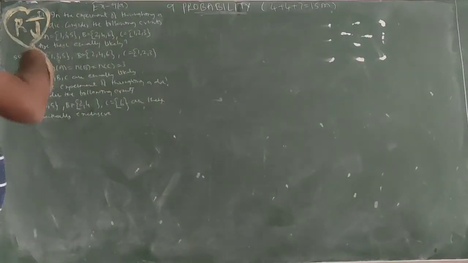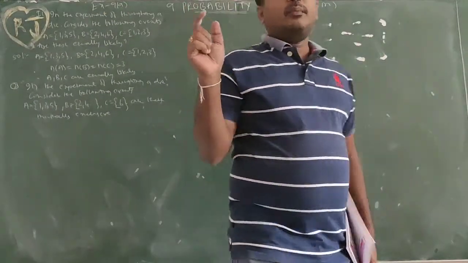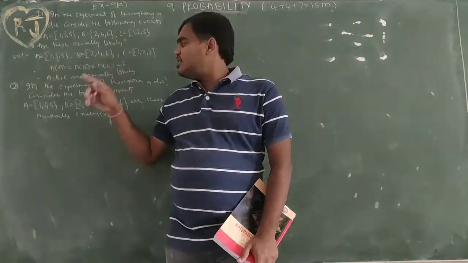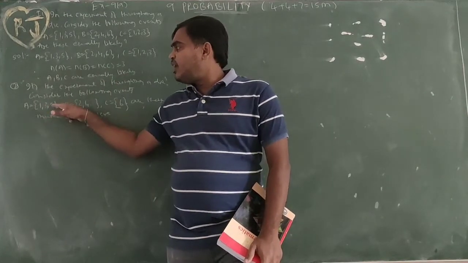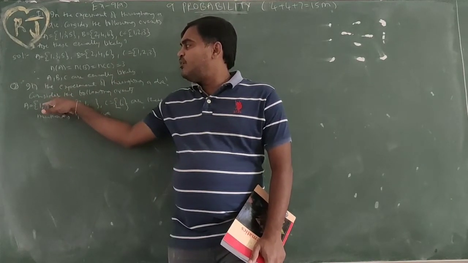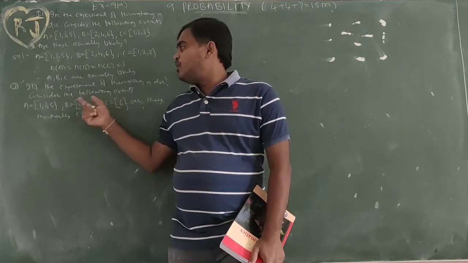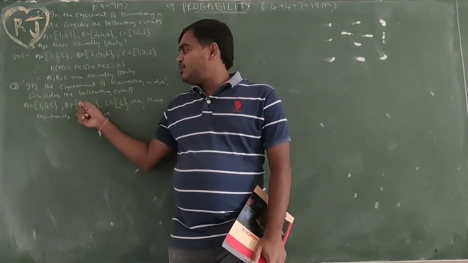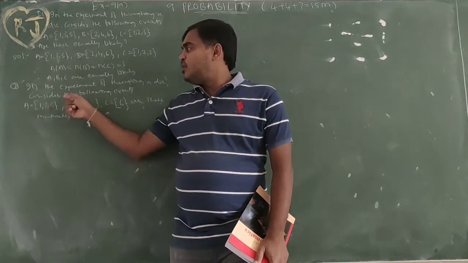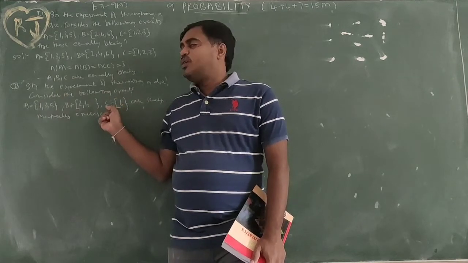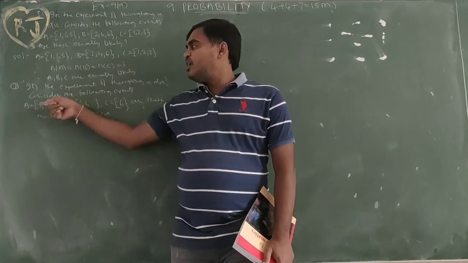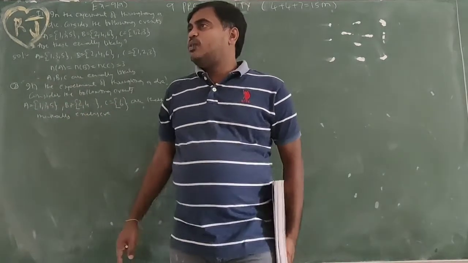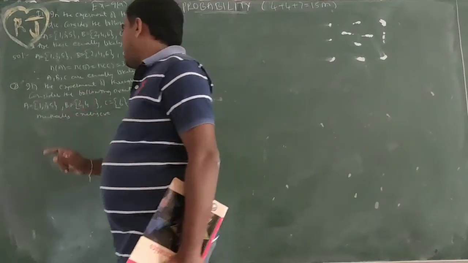Mutually exclusive is nothing but one will prevent the occurrence of the remaining. So we have 6 choices, 1, 2, 3, 4, 5, 6. If 1, 3, 5 occurs, A will win, and B and C will lose, because they don't contain 1, 3, 5. If 2, 4 occurs, B wins, and A and C will lose. 6 doesn't belong to A and B, so if 6 wins, automatically the remaining will lose.